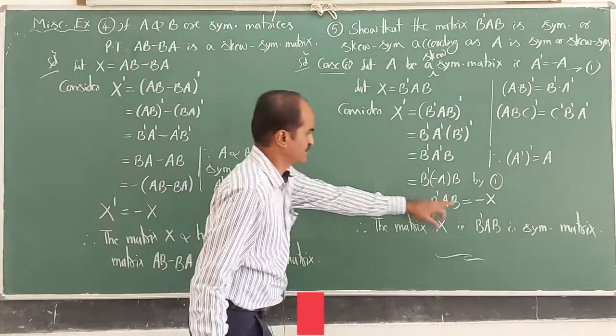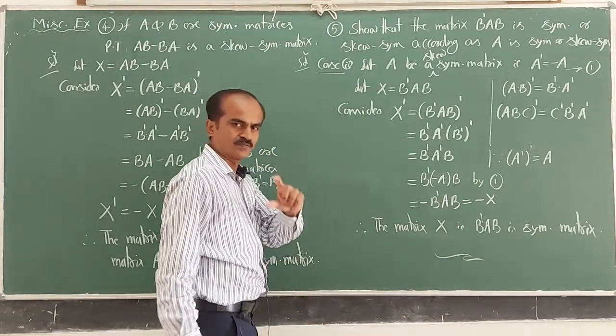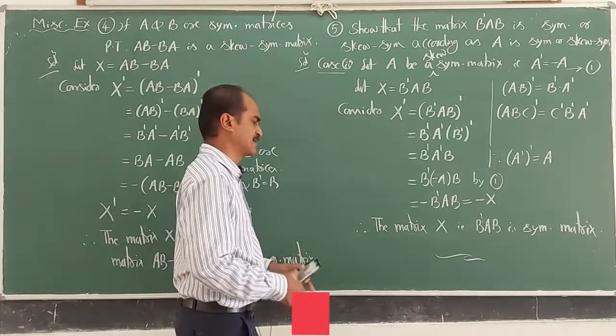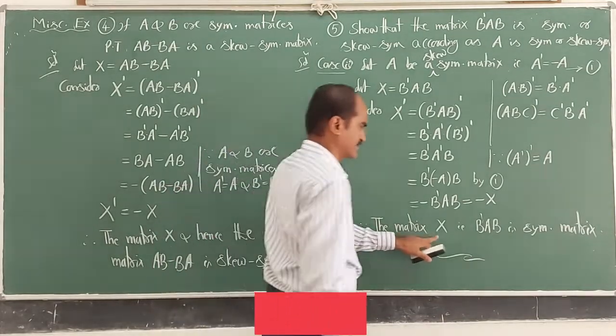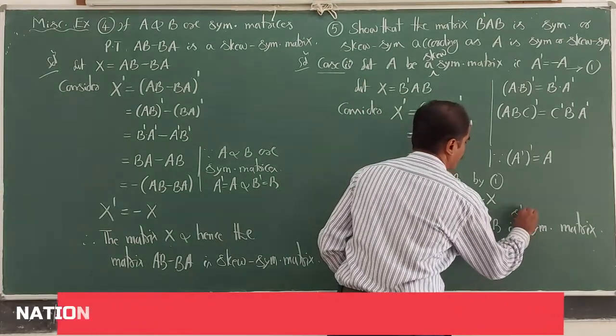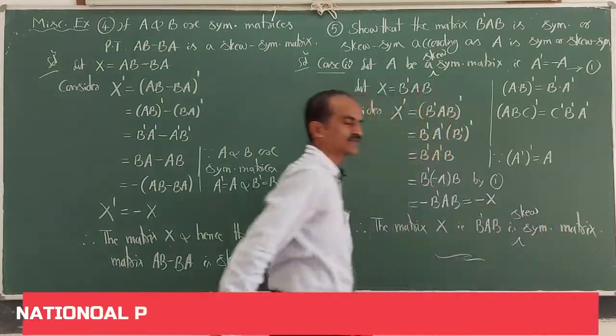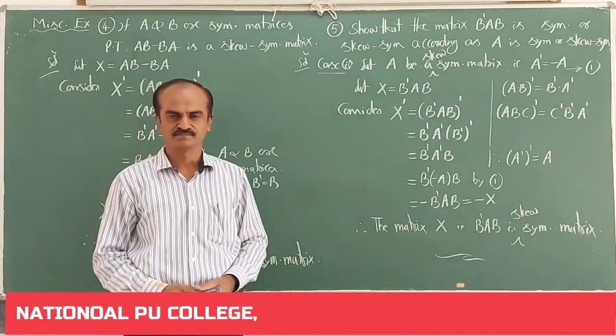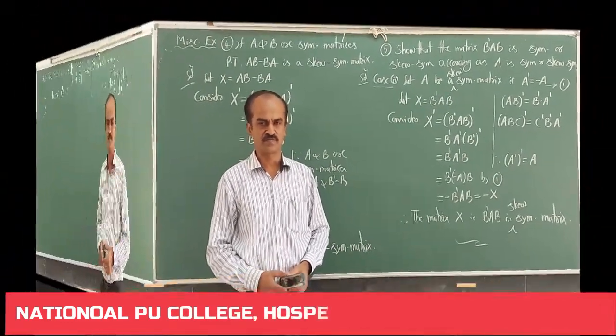Since X dash is equal to minus X, transpose of X is a negative of X. What kind of matrix is X? Skew symmetric. Therefore, the matrix X, that is B dash AB, is a skew symmetric matrix. Very simple question. Move on to next questions.